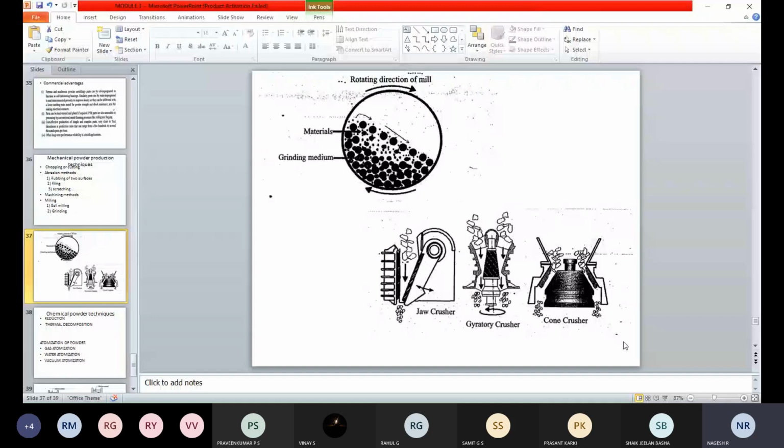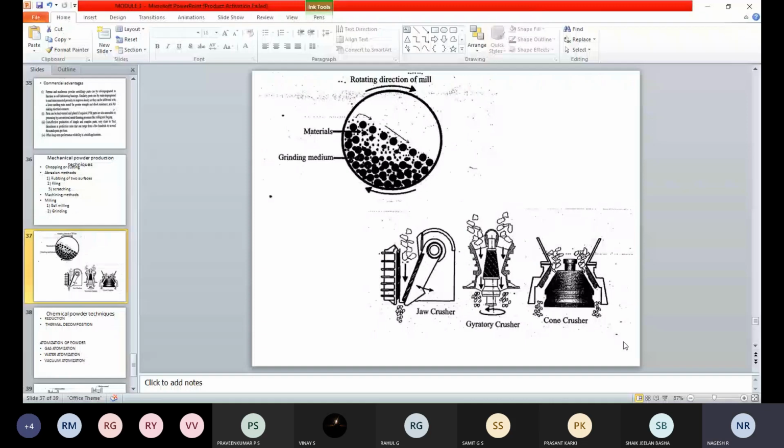What is this chemical powder technique? Mechanical is one part, and we can also use chemical methods, which make the material decomposition easy to carry out. One is thermal decomposition, and one is the reduction method.